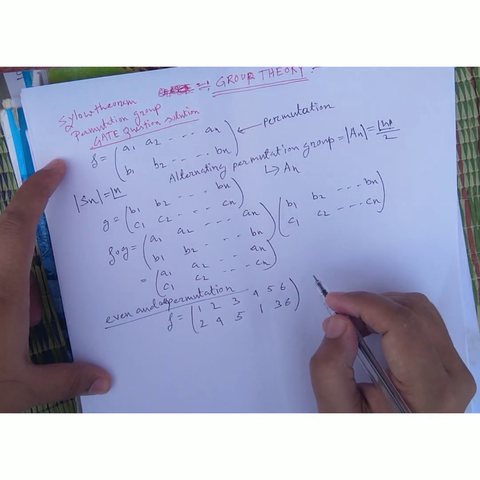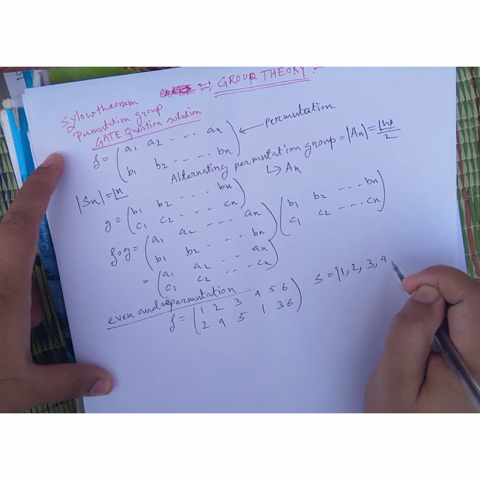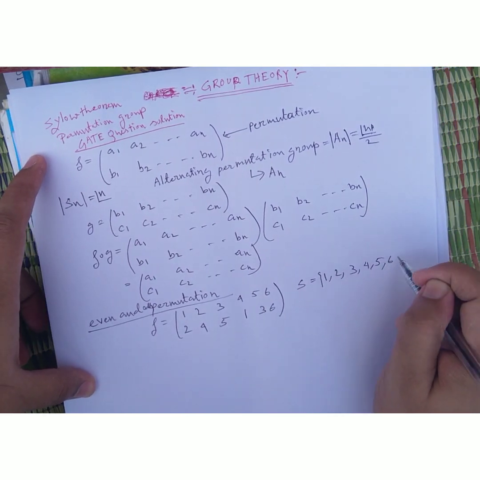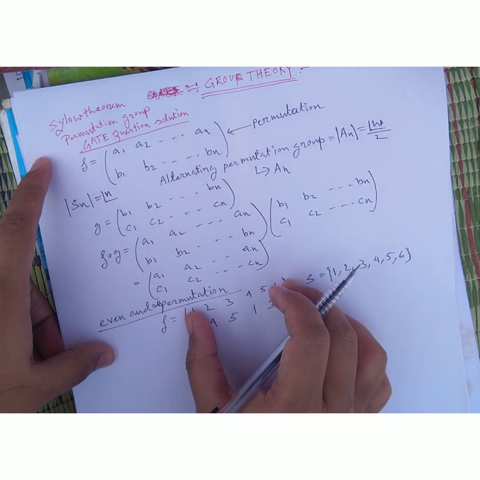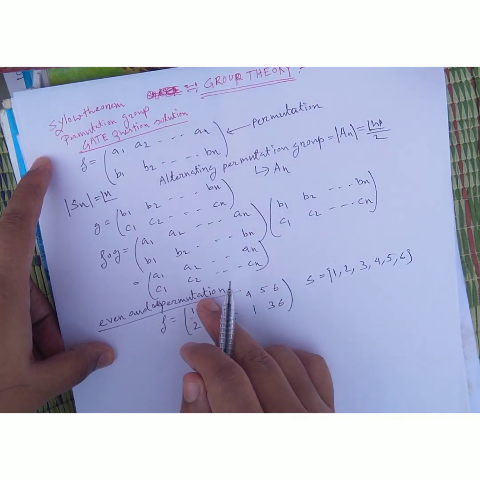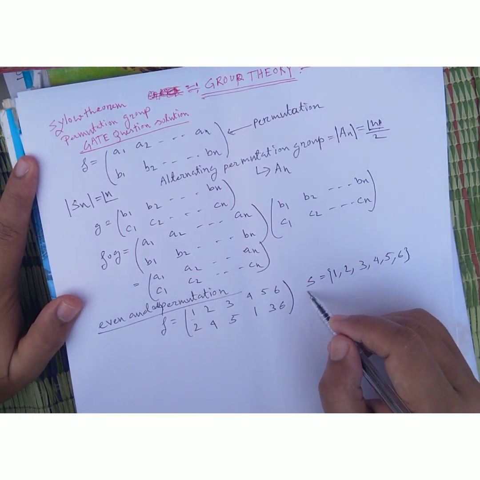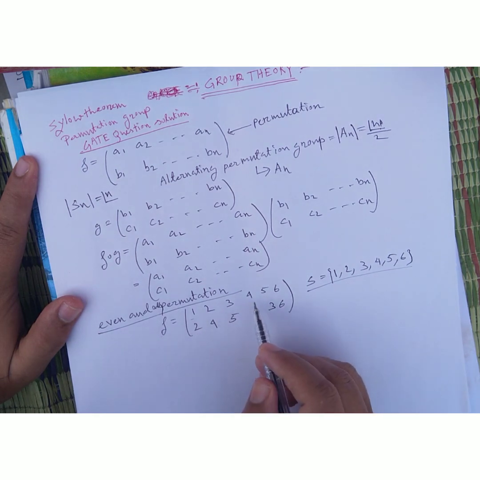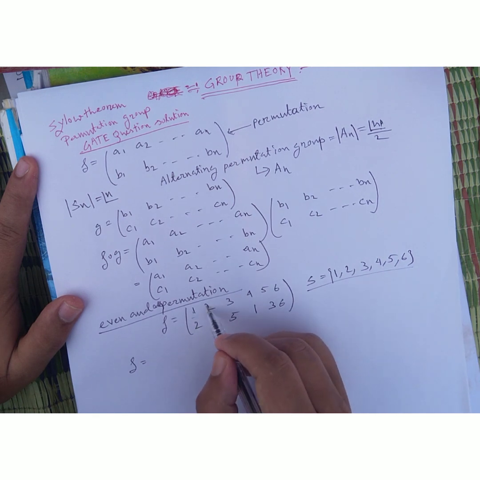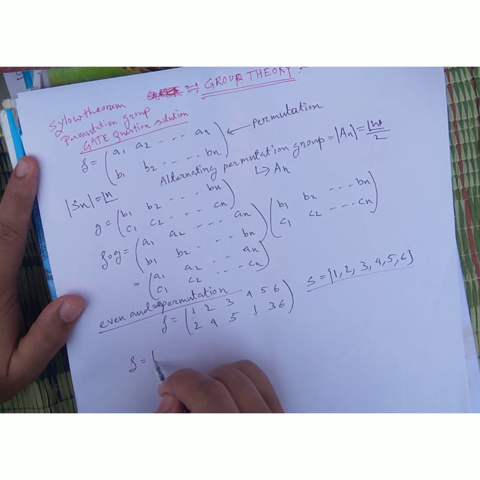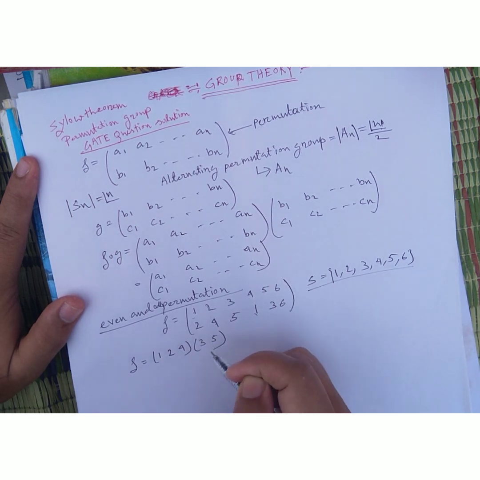Okay friends, and now you can see S is 1, 2, 3, 4, 5, 6 mapping to this permutation, and F can be written, friends, must remember, as 1 goes to 2, 2 goes to 4, 4 goes to 1. So I can write it as (1 2 4)(3 5).